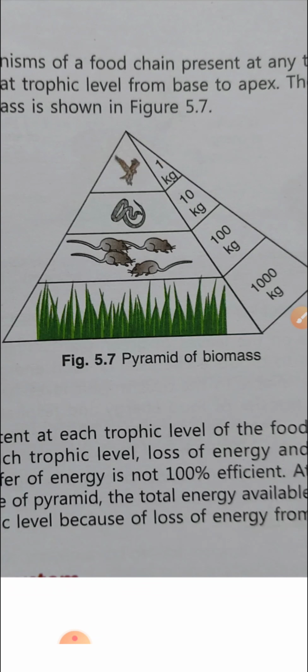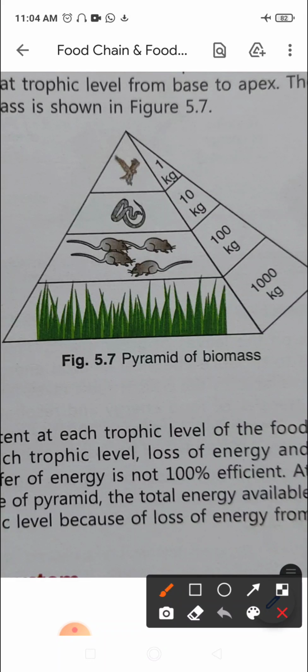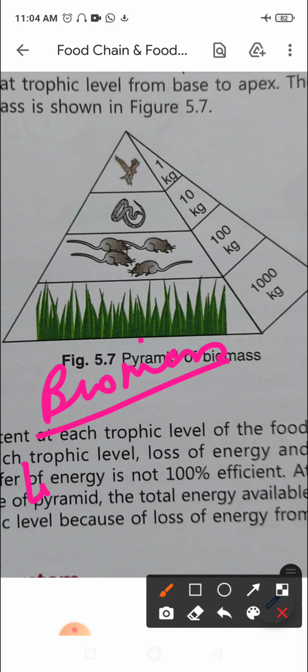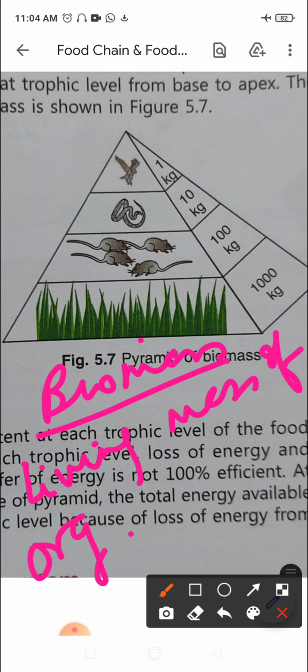So what is biomass? It is the living mass of organisms, right? Biomass is the living mass of organisms of a food chain, present at any time in the ecosystem, right? At any time, the living organisms present in the food chain form the biomass. Bio is life, right? This pyramid indicates the decrease in biomass at each trophic level from base to apex.